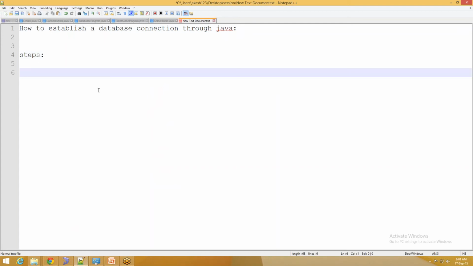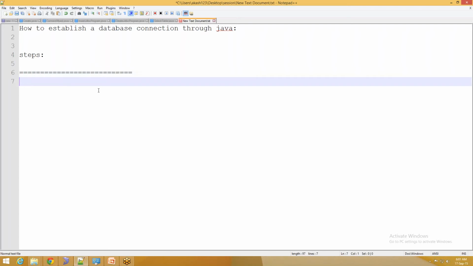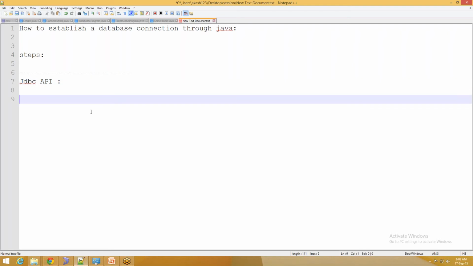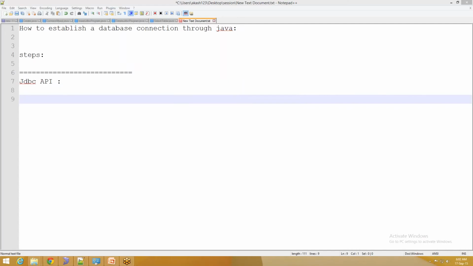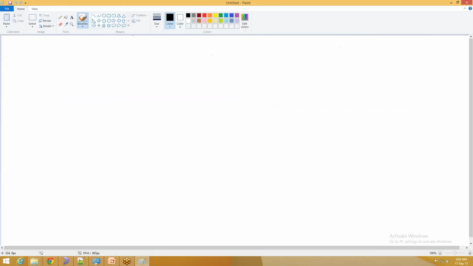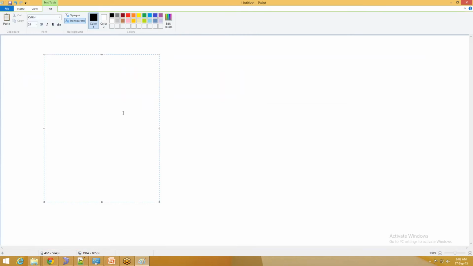Before discussing this, we need to have knowledge of the JDBC API. When I say JDBC API, it means the classes and interfaces which are used. So we'll check what the important classes and interfaces are. If we understand this session carefully and thoroughly, I'm sure we'll be able to establish a connection, and establishing a connection is very important in any program or application. So what are the important classes which we are going to use?